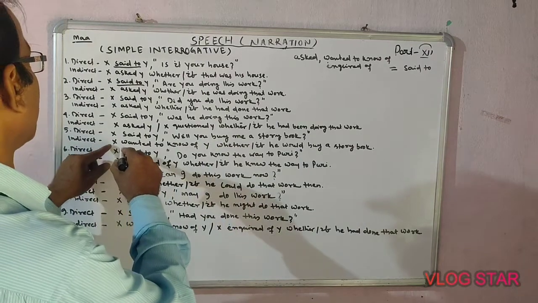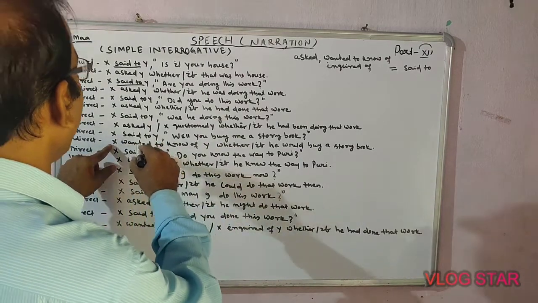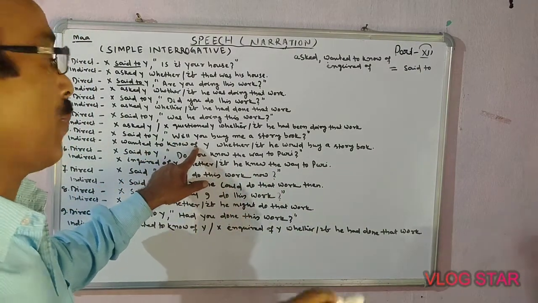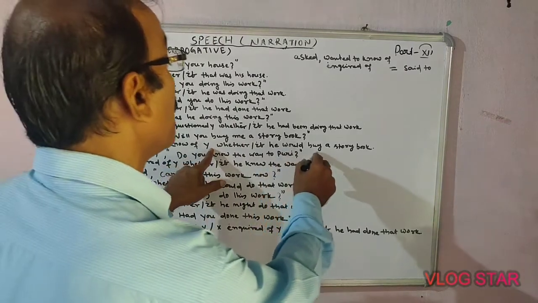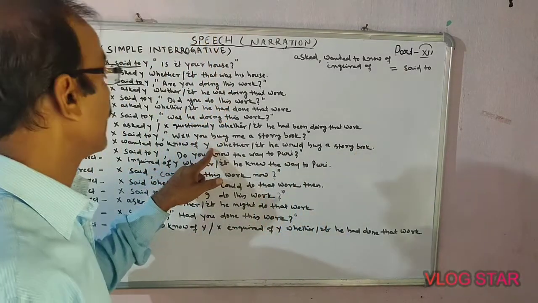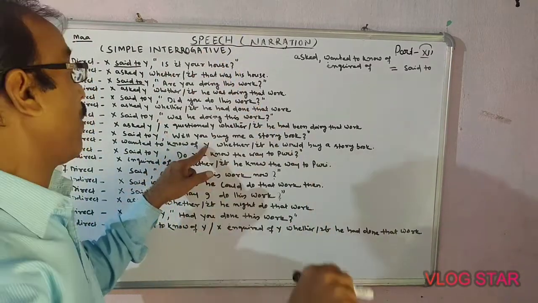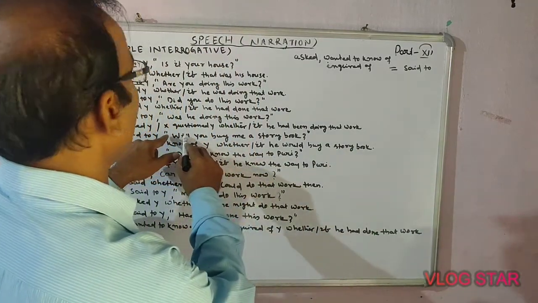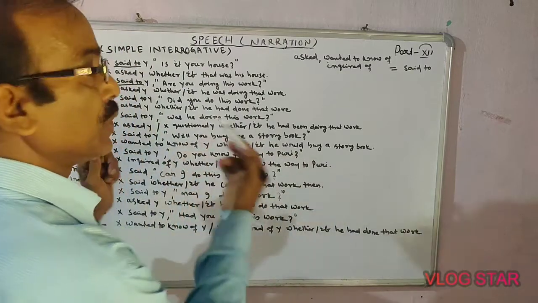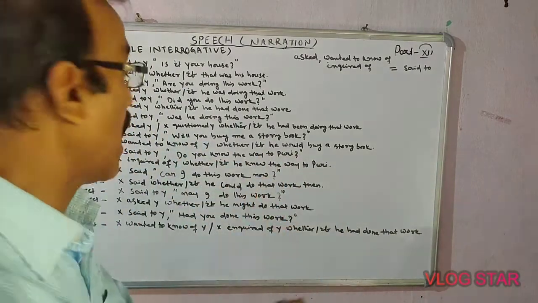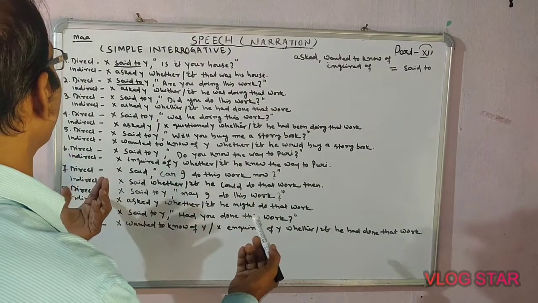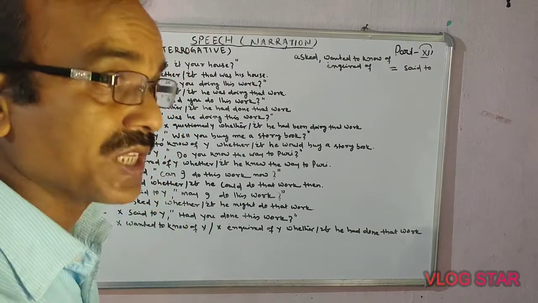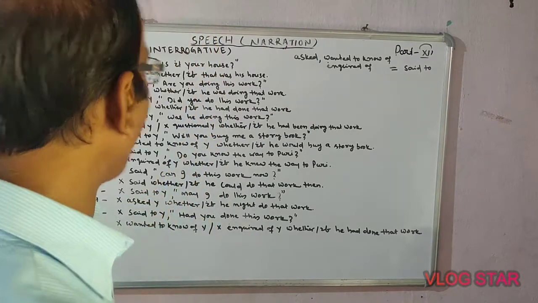Look here, indirect speech: X wanted to know of Y whether he would buy a storybook, or if he would buy a storybook. Here will becomes would, and you may use wanted to know of, or asked Y. X asked Y, or X wanted to know of Y.